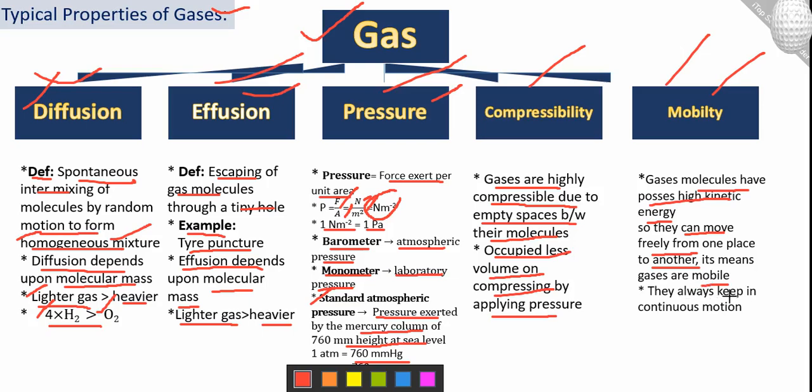They always keep in continuous motion. So when they have high kinetic energy, they remain in continuous motion. Okay, these are the factors. And the last one is the factor density.